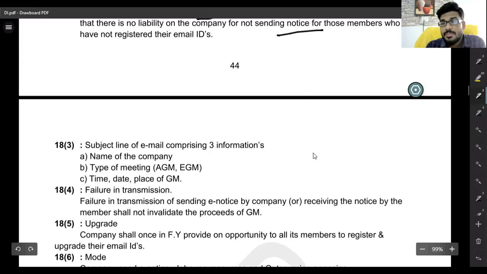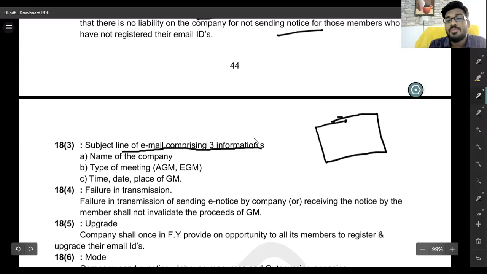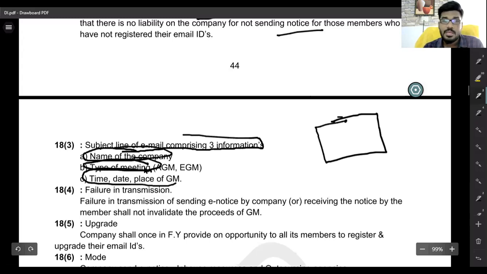Whenever you are sending the notice by email, the subject line comprises three pieces of information. What is the name of the company? What is the type of meeting? What is the time, date and place of the meeting? The subject line consists of that.